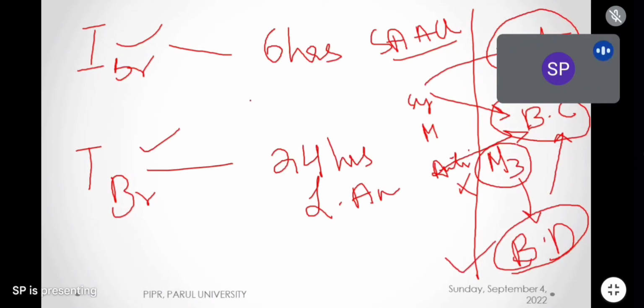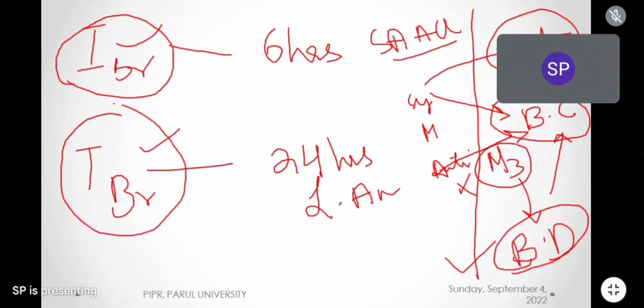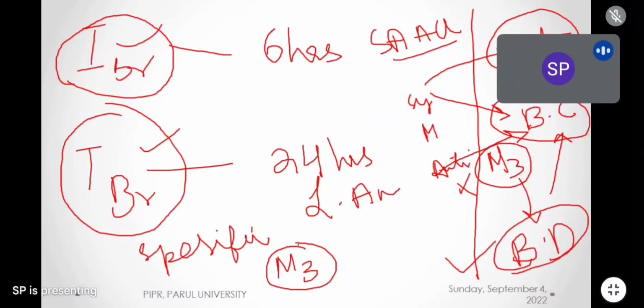Now one more very, very important point about ipratropium bromide and tiotropium bromide. Listen carefully. These two anticholinergic drugs are very specific to M3 receptors, and they are very slowly absorbed into the bloodstream.